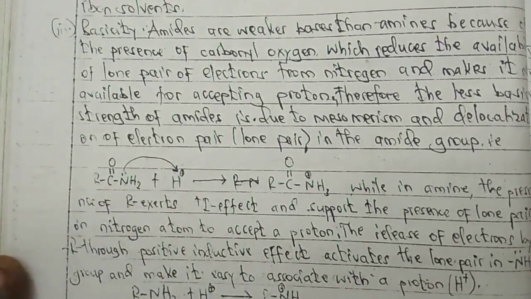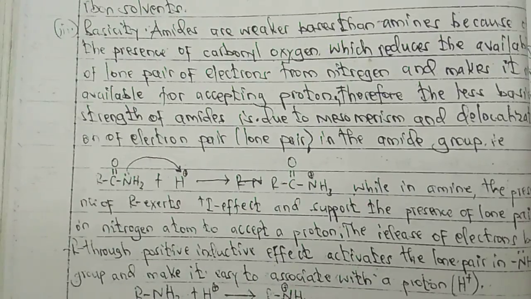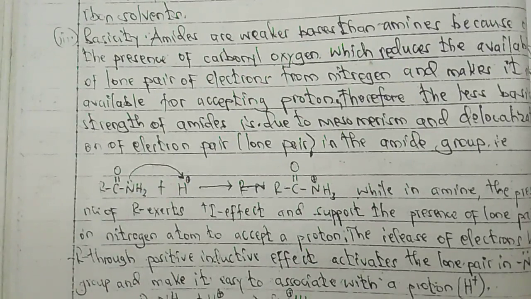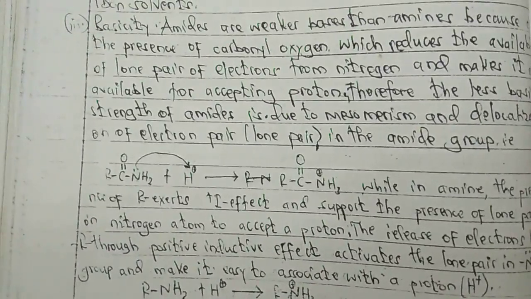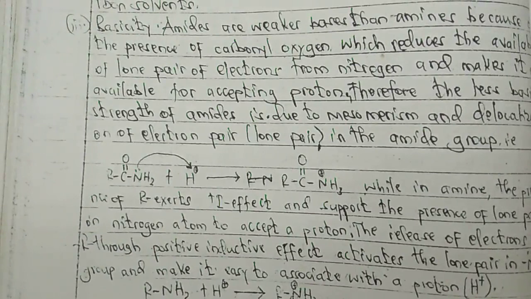So in the amide, the lone pair is not free to leave nitrogen simply because there is mesomerism, which tends to supply the electrons to carbon and thus causes the positive mesomeric effect, making the lone pair on nitrogen less available as compared to how the situation is occurring in the amines.